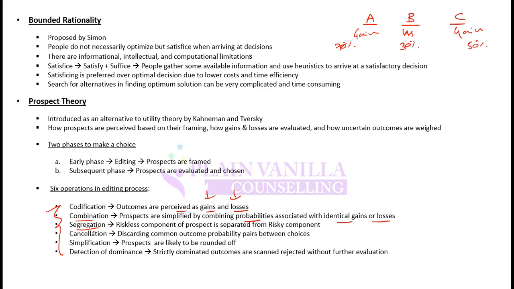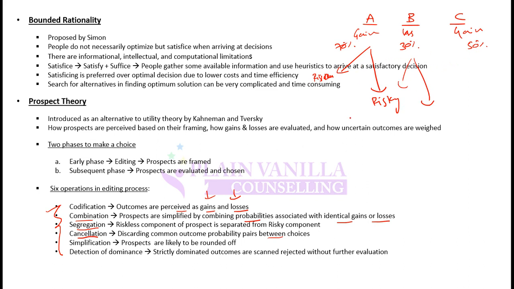Then he does segregation. That is, the riskless component of prospect is separated from the risky component. What is the riskless component, how much is the return that I will make anyway, and how much is dependent on this probability, or how much is risky or uncertain. Then he will do cancellation. That is, discarding common outcome probability pairs between choices. So between these, he will disregard those options that cannot all happen at the same time.